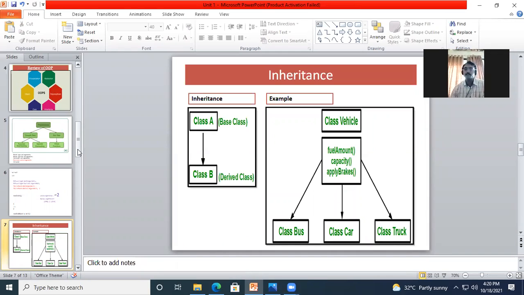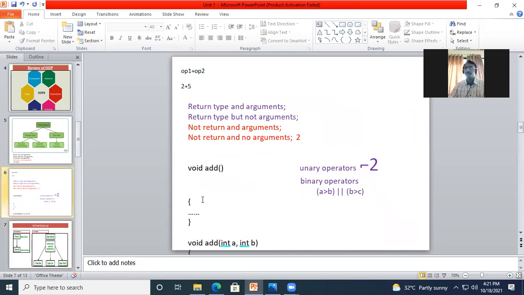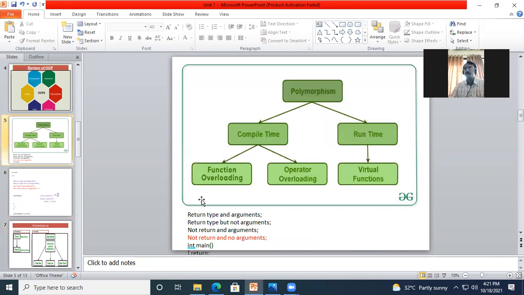Okay, see, we are looking at this as a theory part. We will have some programs when the unit comes for the implementation. But before this, at least you should know the concept of inheritance. That means having features from one class in another class, accessing the properties of one class in the other class. This we call an inheritance, and it has different types. This is simple inheritance. We have multi-level inheritance, multiple inheritance. That we will look into regularly when the unit comes.